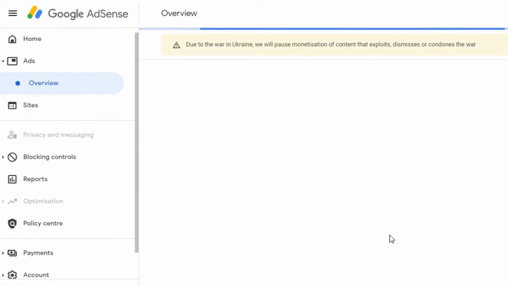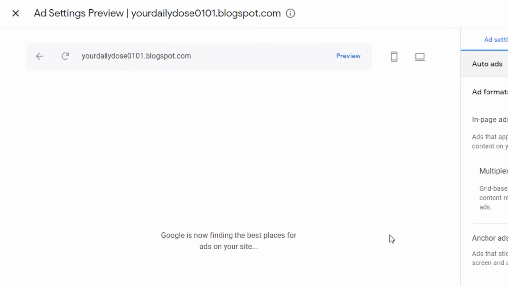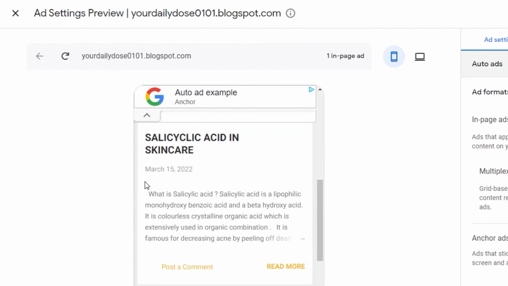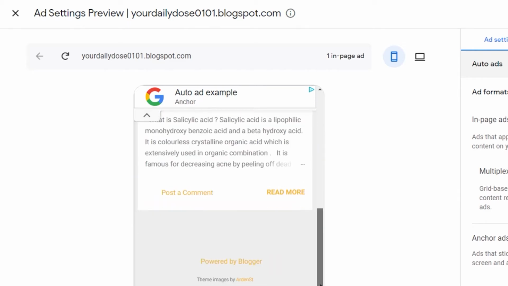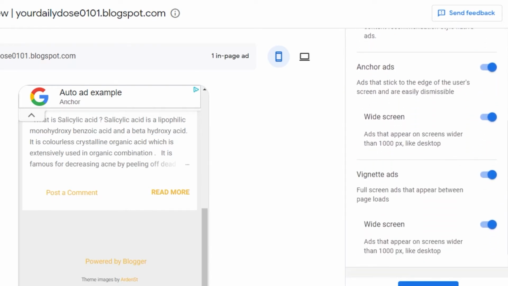This is interesting. This actually shows you how the ads will look on your website, the blog site that I have created. So they will actually now give me a preview of my website. They will actually get my website from here. This is my website that we just saw, my blog, and this is my blog post. So this is how the ads will look, but I can change the formats of the ad if I want to.